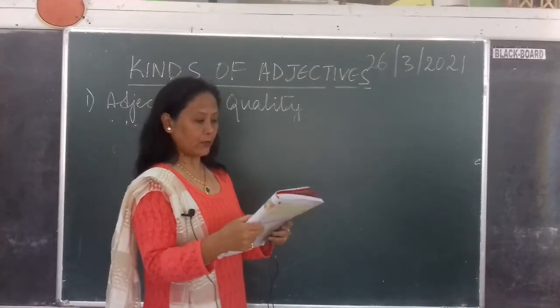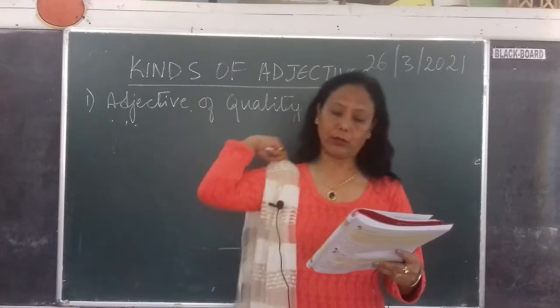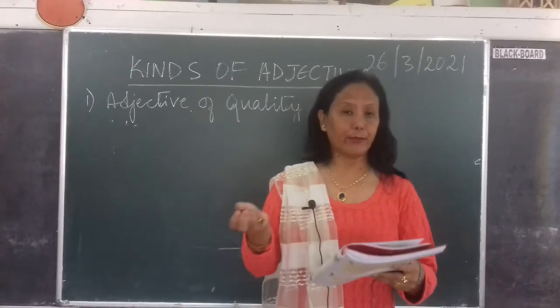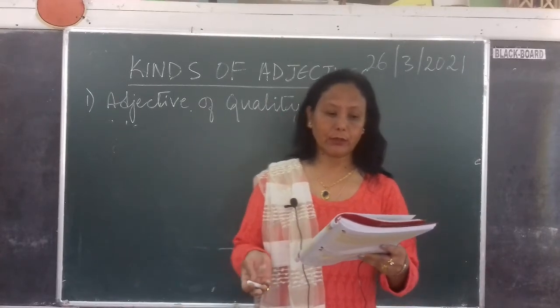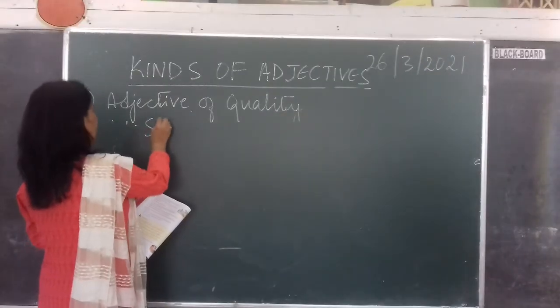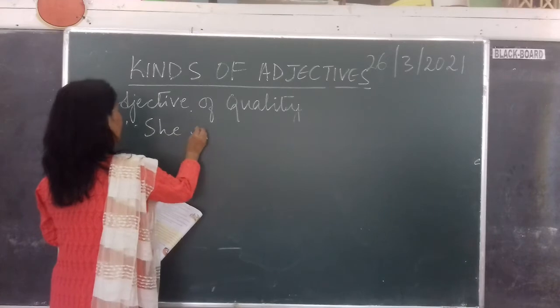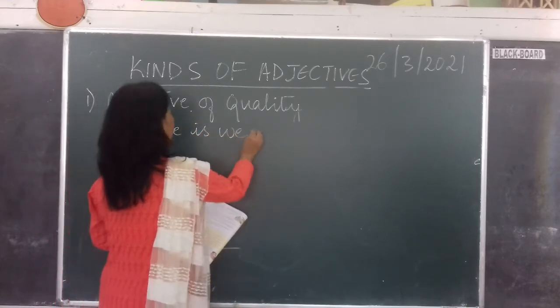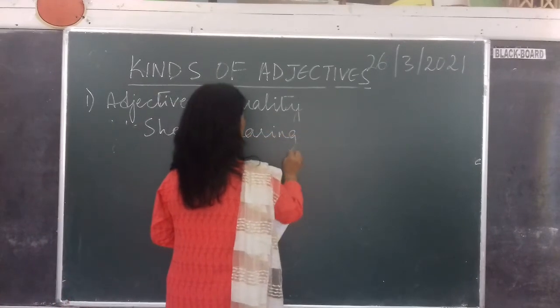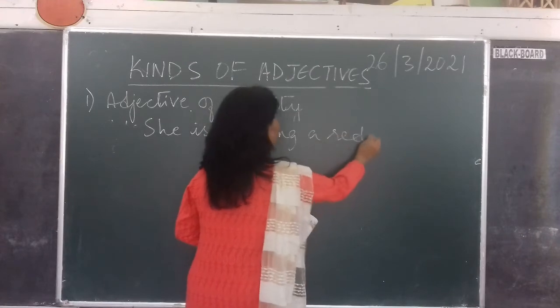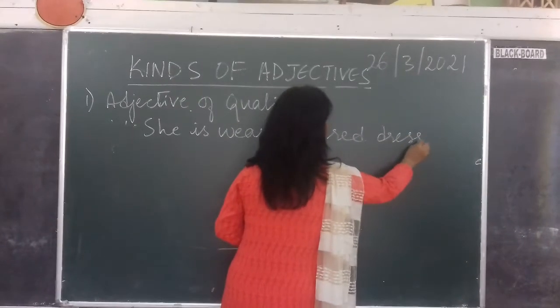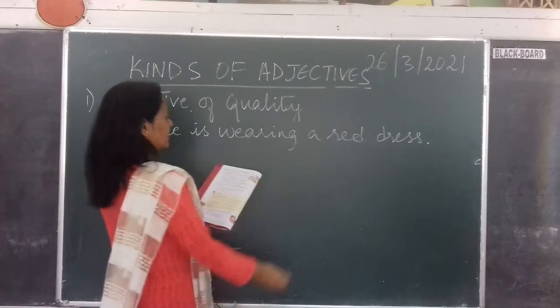So adjectives of quality describe the kind or the quality of a person or a thing. So Modifa is wearing a red dress, or I can write, she is wearing a red dress. So which is the quality here?